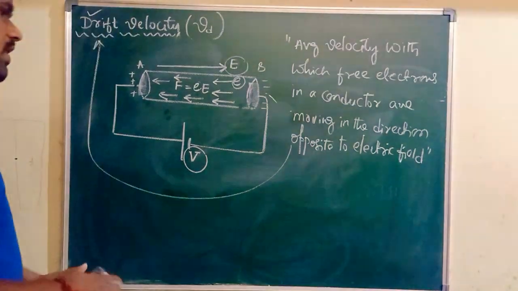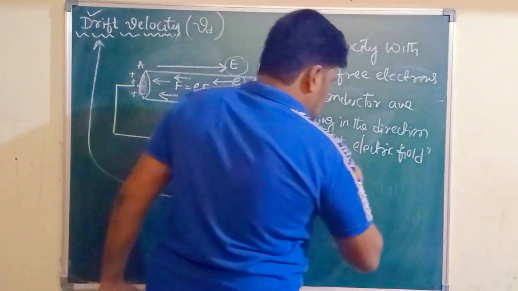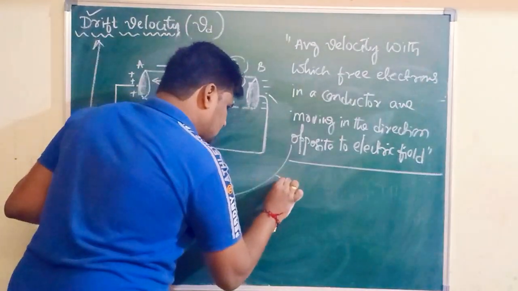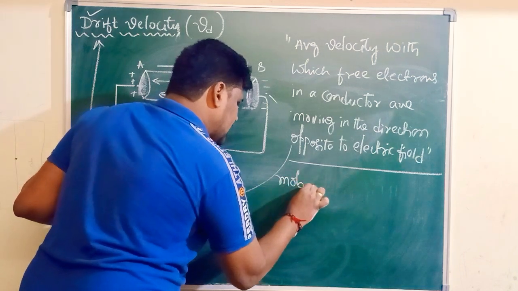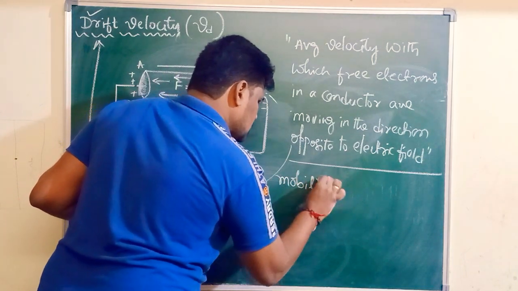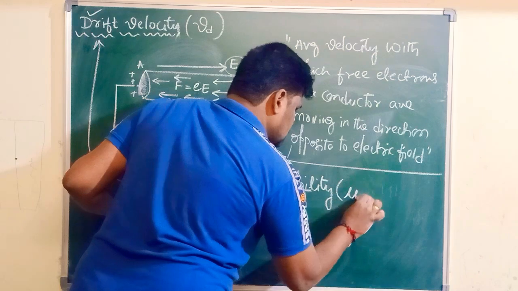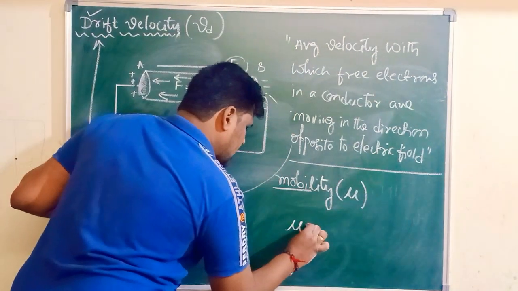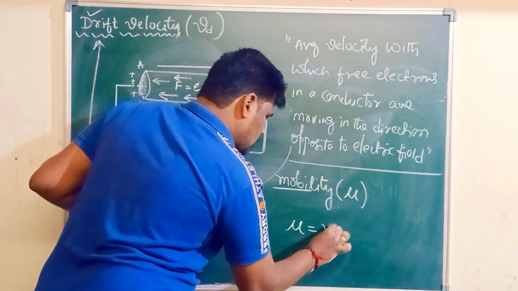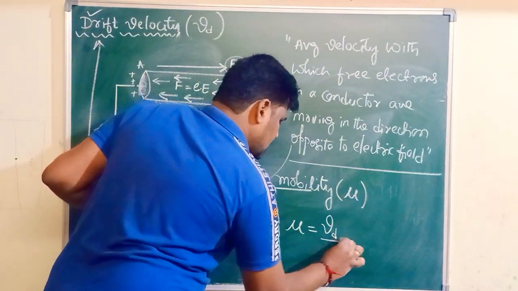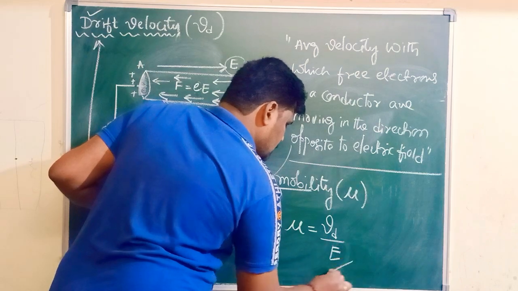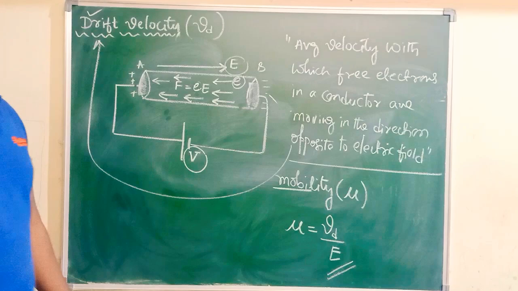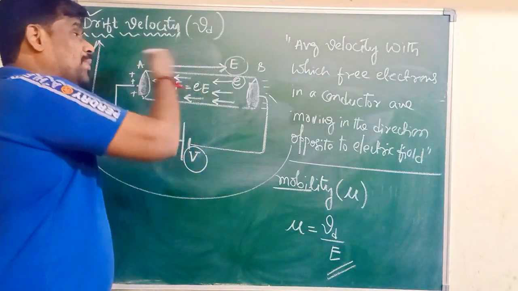Related to drift velocity, one more definition we are going to discuss here. That definition we call mobility. Mobility of free electrons is denoted by mu. Mu can be written as Vd by E, mu = Vd/E. What is Vd? Drift velocity of free electrons in a conductor. What is E? Applied electric field.